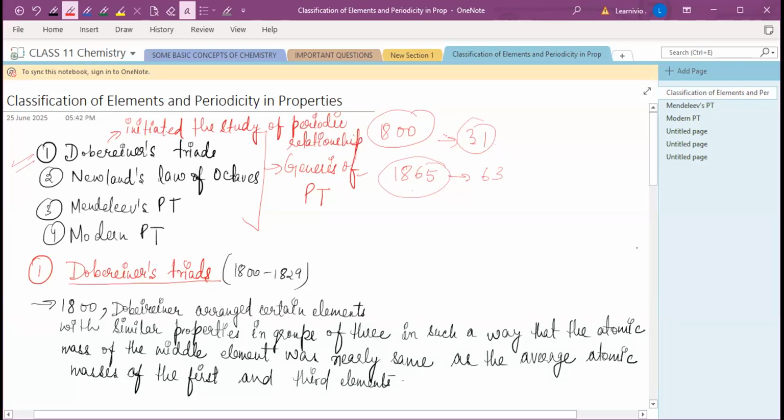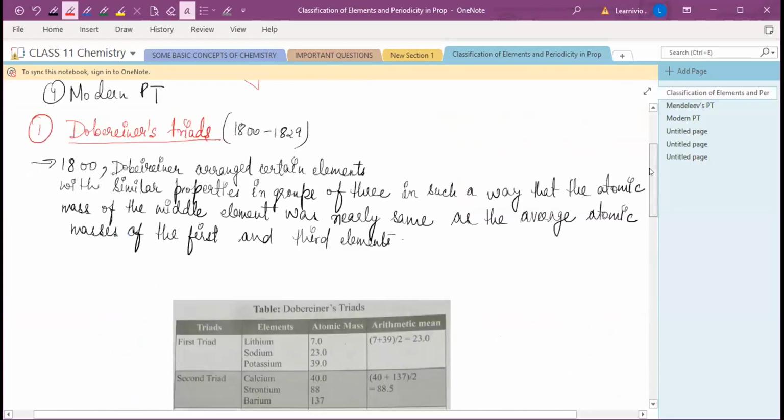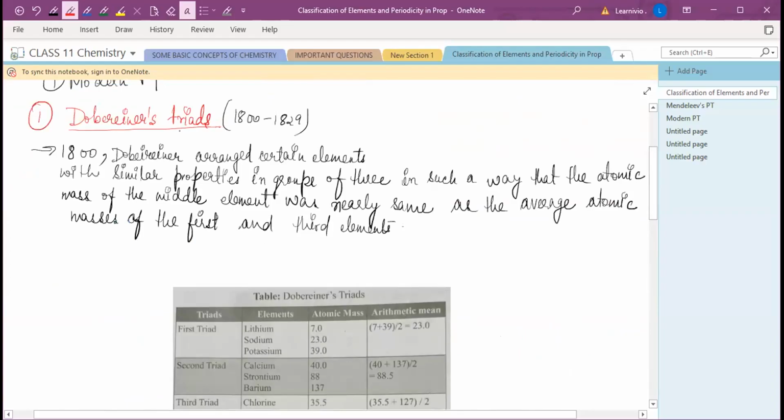Let's see what he stated about the periodic table. He worked on it between 1800 and 1829. He arranged only certain elements, which was a major limitation, based on their similar properties in groups of three.